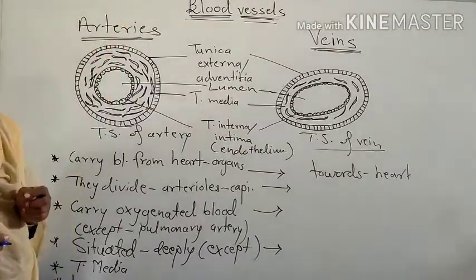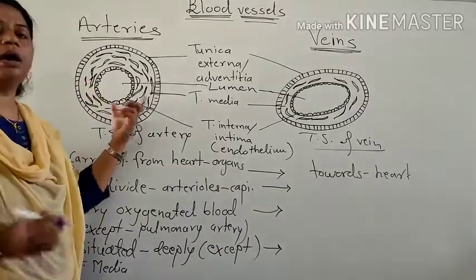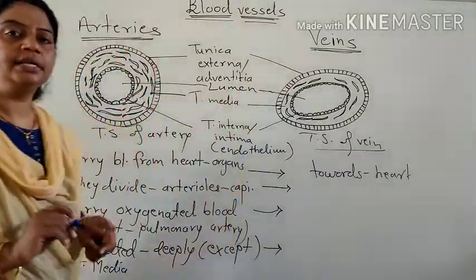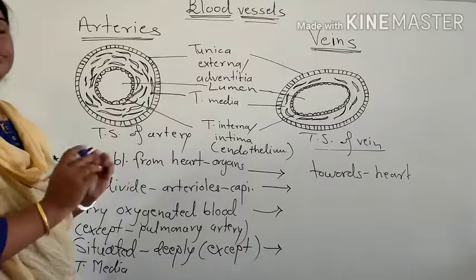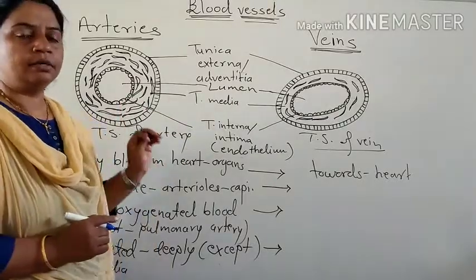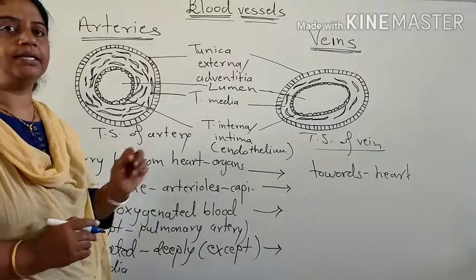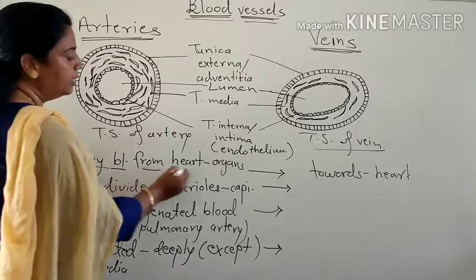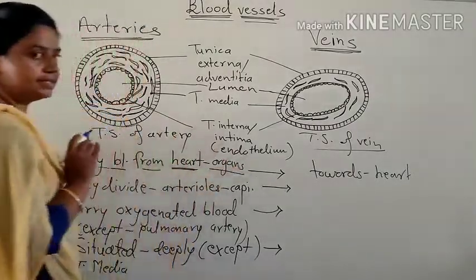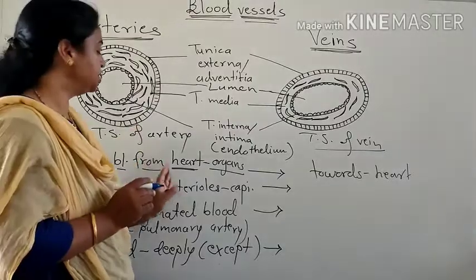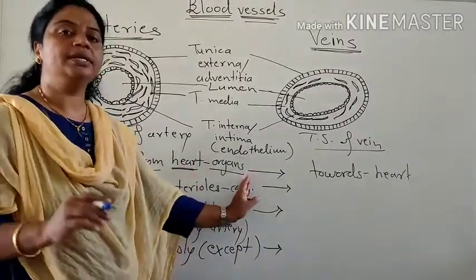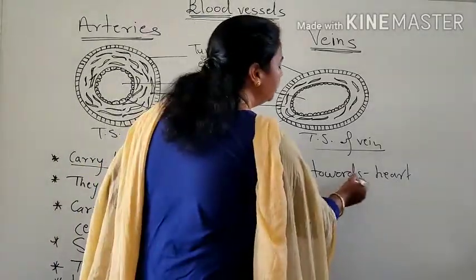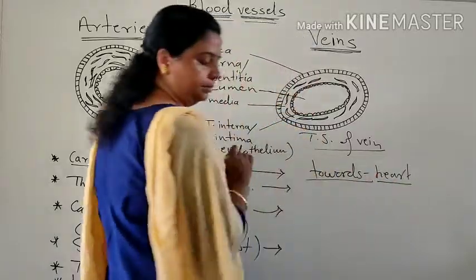Then we will see blood vessels. Blood vessels are of three types: first, arteries, second, veins, and third, capillaries. First we will see arteries and veins, and the difference between them. What are arteries? Arteries carry blood from the heart to organs or parts of the body. And veins are the blood vessels which carry blood towards the heart.